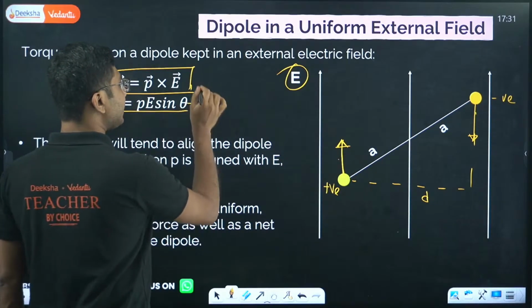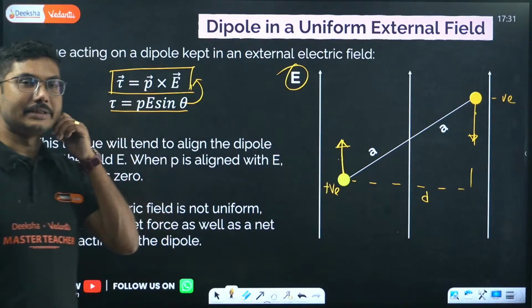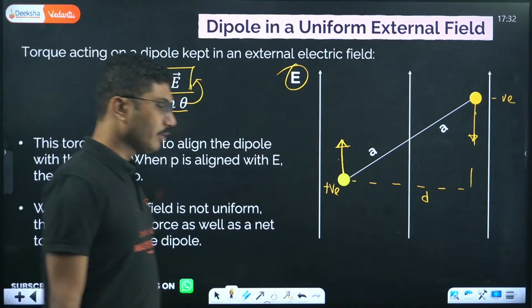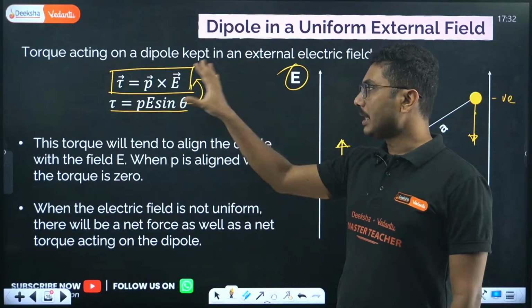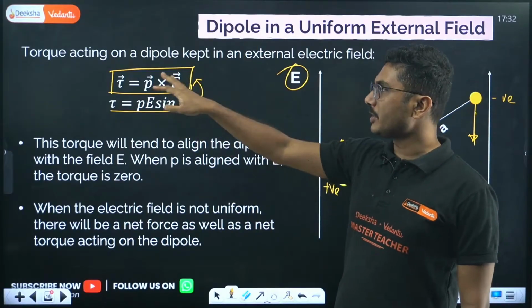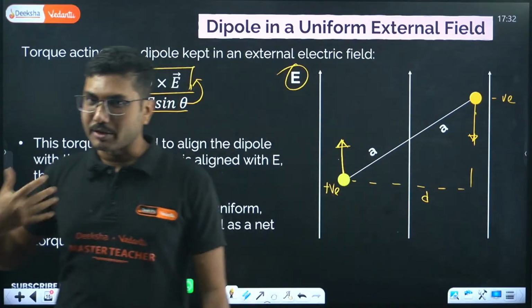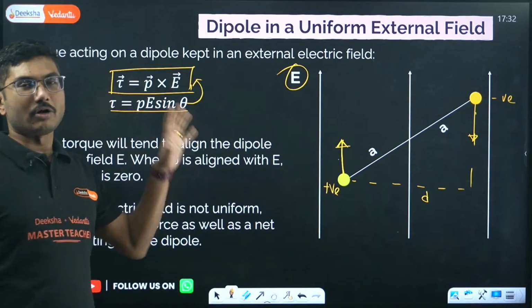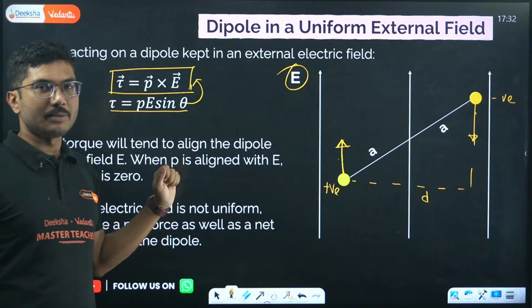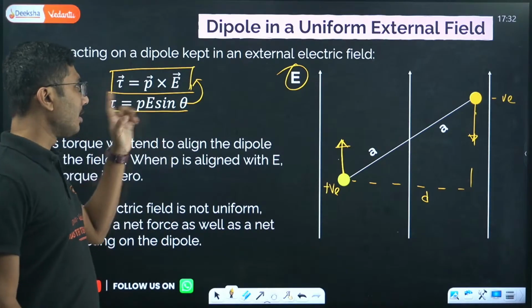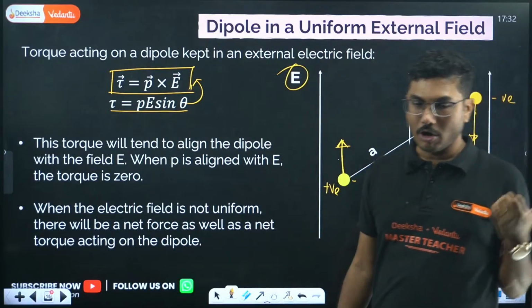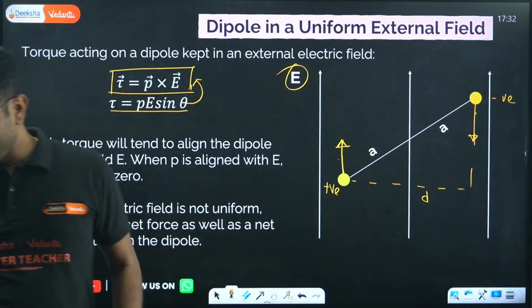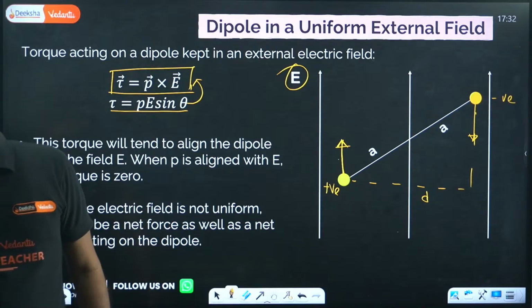From this formula it is not clear whether it is P cross E or E cross P, but after a lot of experimentation it was found that torque is actually P cross E. The order in the cross product is very, very important. P cross E, and cross product means sin theta, dot product means cos theta. All these things you have learned in your PU1 exam, right? Now let's move on.